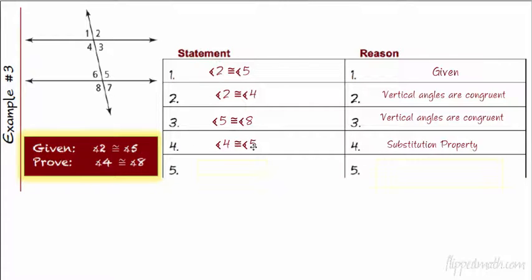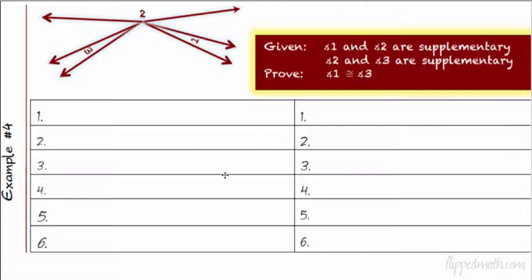We need to get that 5 and do an 8. But look above. 5 is congruent to 8. So I take out the 5, put in the 8, and we're left with 4 is congruent to 8. All right, so that again is substitution property. Now, I said you would do 3 proofs, and I lied to you. Sorry, we actually have 4. Hopefully that one makes lots of sense.